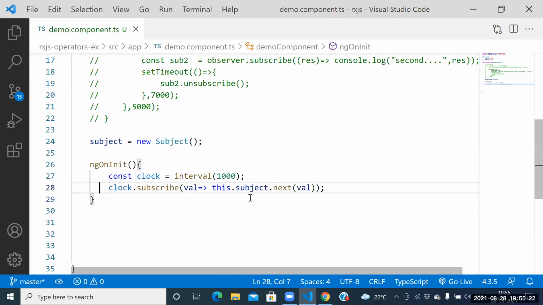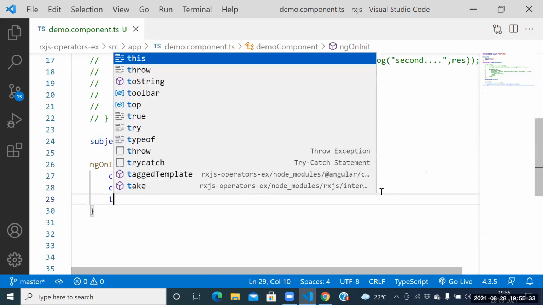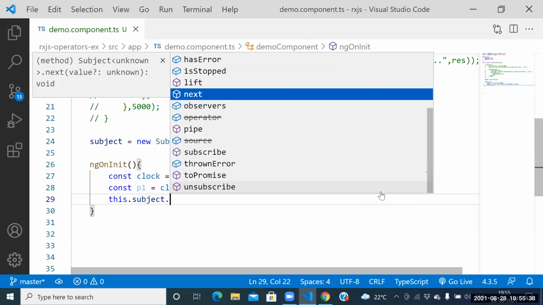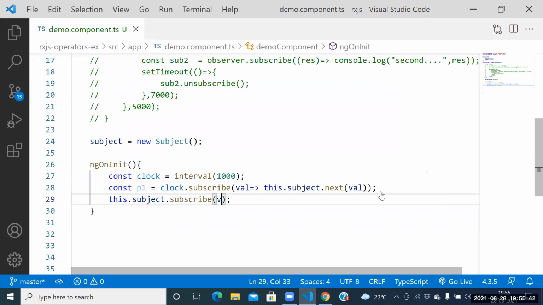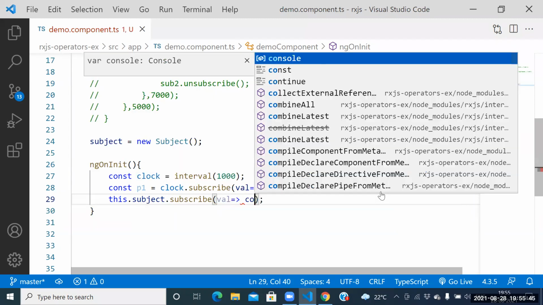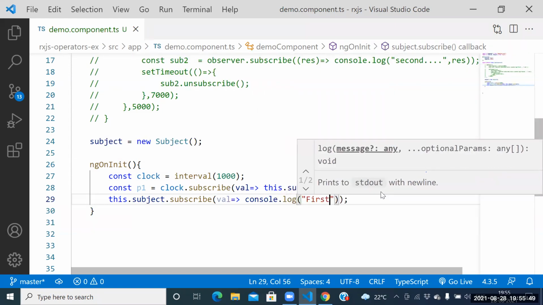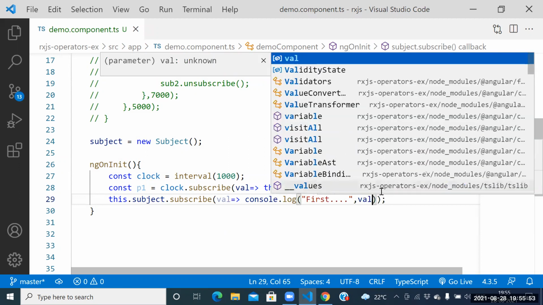This alarm is purchased by the person, yes? Guys, now how to check the result here? To see the result, we need to ask the officer. To see the subject result, we need to ask the officer only. this dot subject dot subscribe of value. Here itself console dot log of first equal to value.